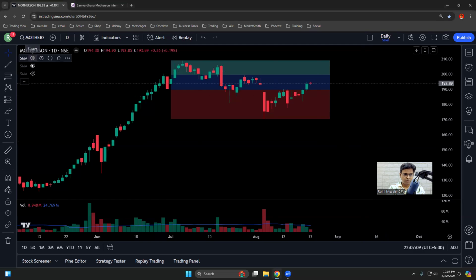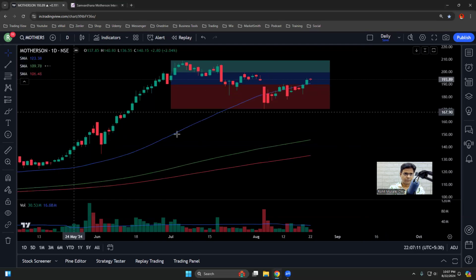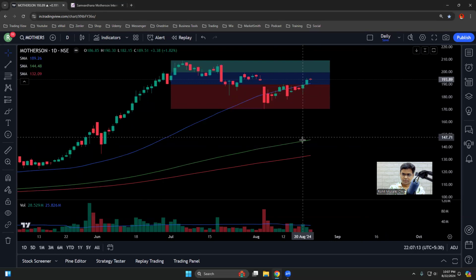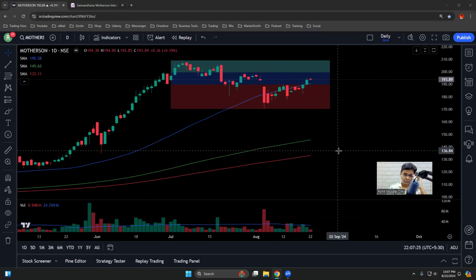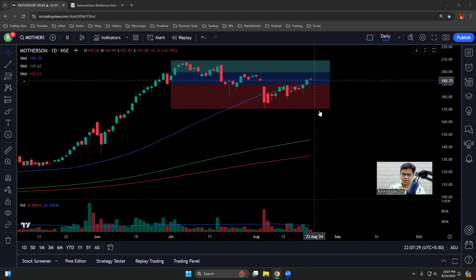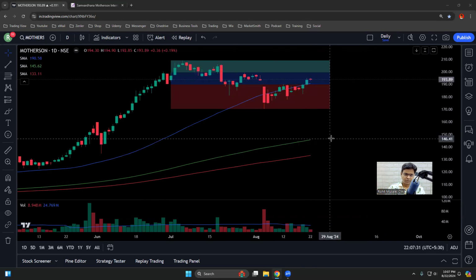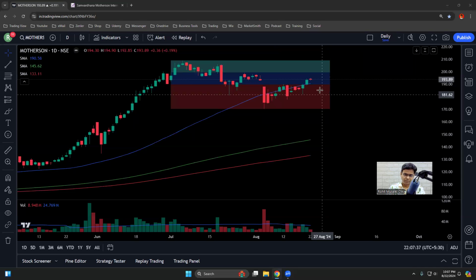First, the moving averages. The blue line is above the green line, which is above the red line. So the 50-day moving average is above the 150-day moving average, which is above the 200-day moving average. Fantastic. It's a stage two uptrending stock. And the price is above the 50-day moving average, which is even better. It's not mandatory, but it's better that the price remains above the blue line.